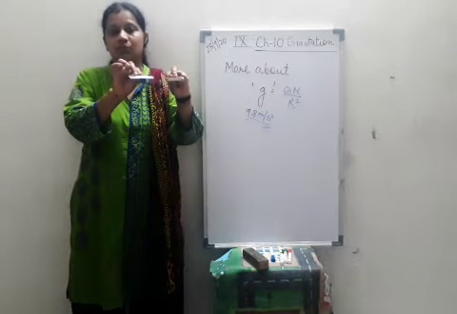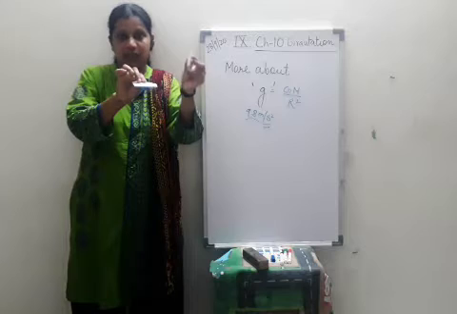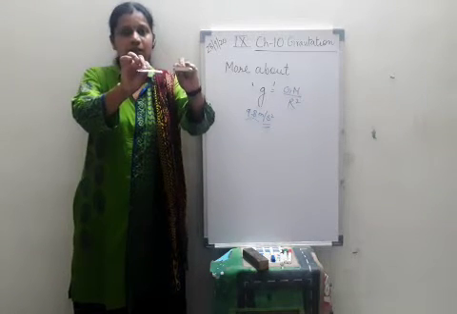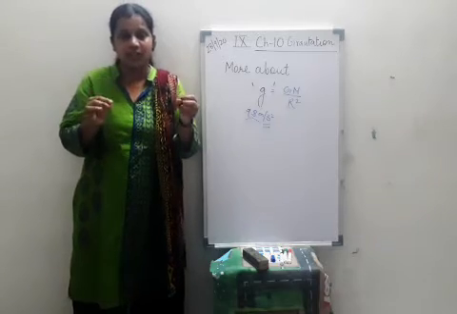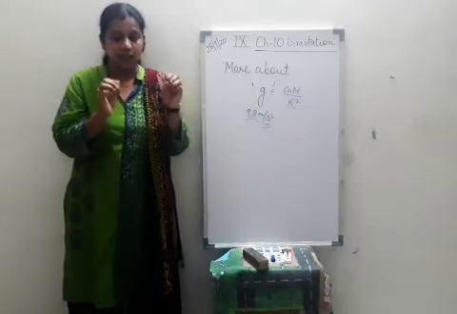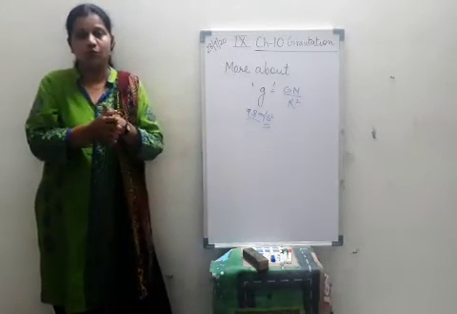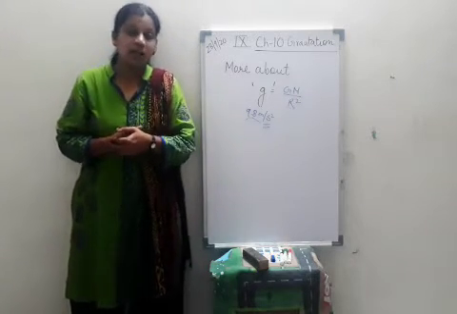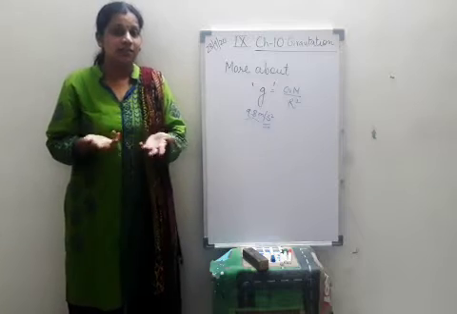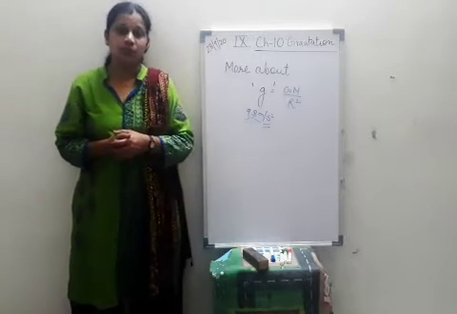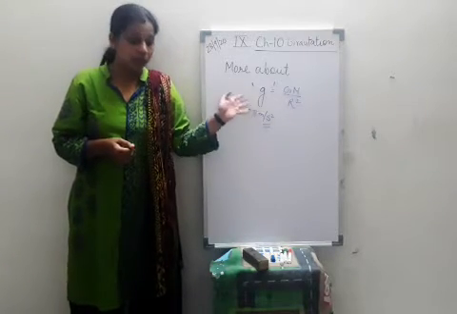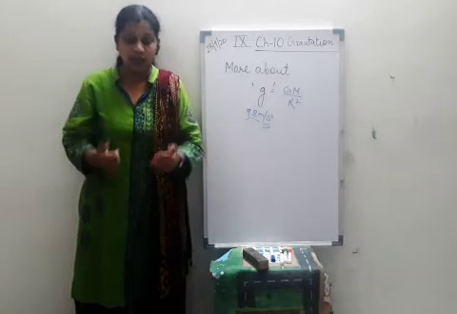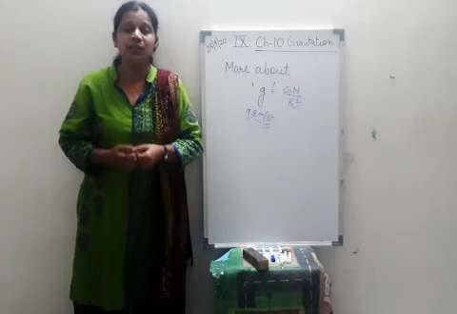The logic says eraser. Why? Because it has more mass. So let's see. If I drop them down, yes, obviously the eraser will fall down faster as compared to the sheet of paper. You can do this at home also. But then what about this g value? According to this g value, both of them should fall with the same acceleration. That means they should reach the ground at the same time.